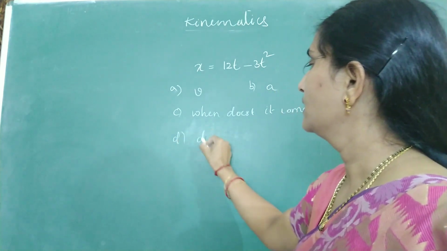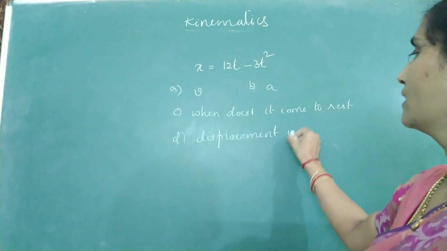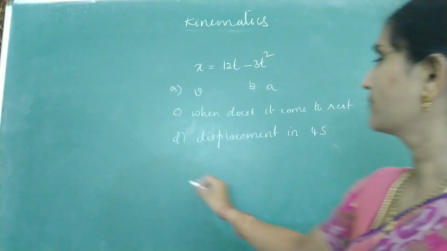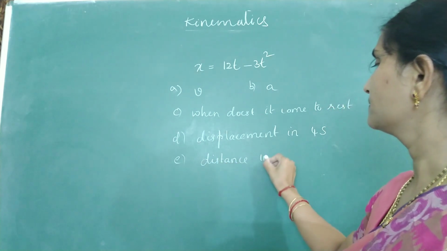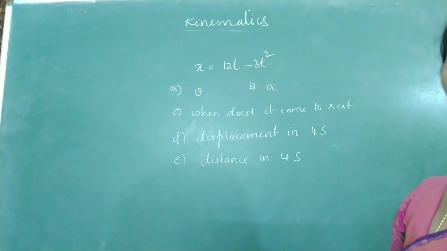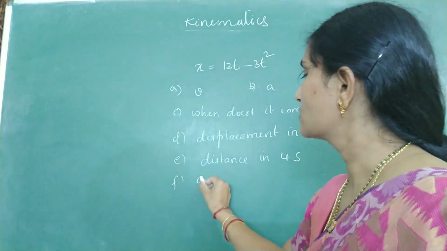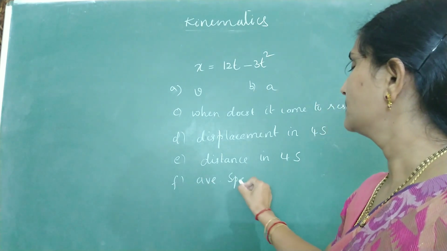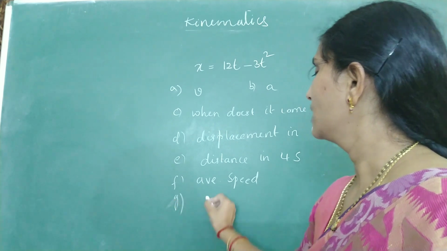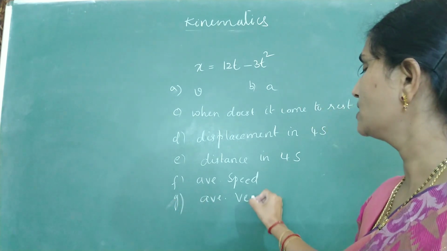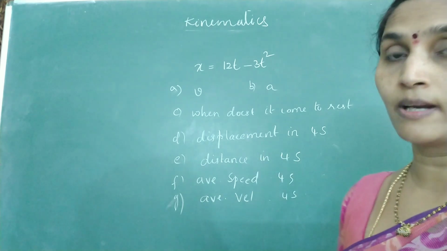Then displacement in 4 seconds. Distance traveled in 4 seconds. If you know displacement and distance, you can find average speed and average velocity also. Average speed, average velocity in 4 seconds. Let's do one by one.